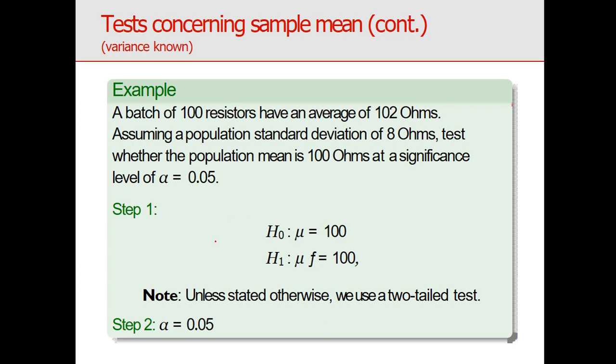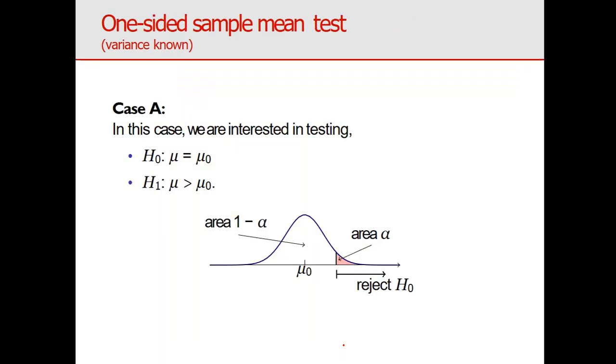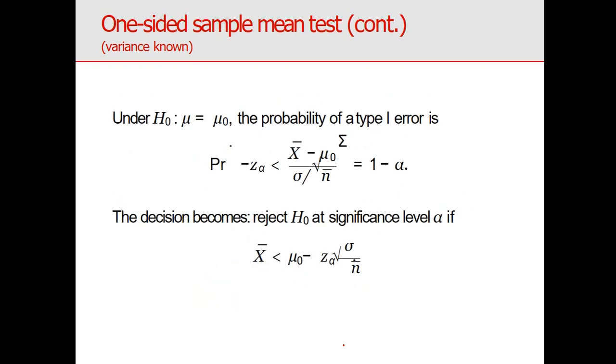This is an example related to the mean. A batch of 100 resistors has an average of 102 ohms. This is the same example as before. Here we are using a large sample z test, with x bar minus mu divided by sigma upon root n, since the standard deviation is known. You can also visualize this graphically. When variance is known we use the z test, and when variance is unknown we use the t test for small samples.